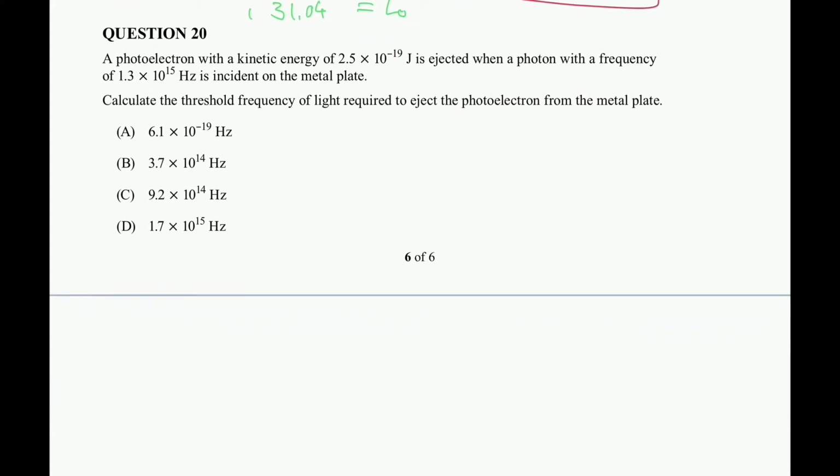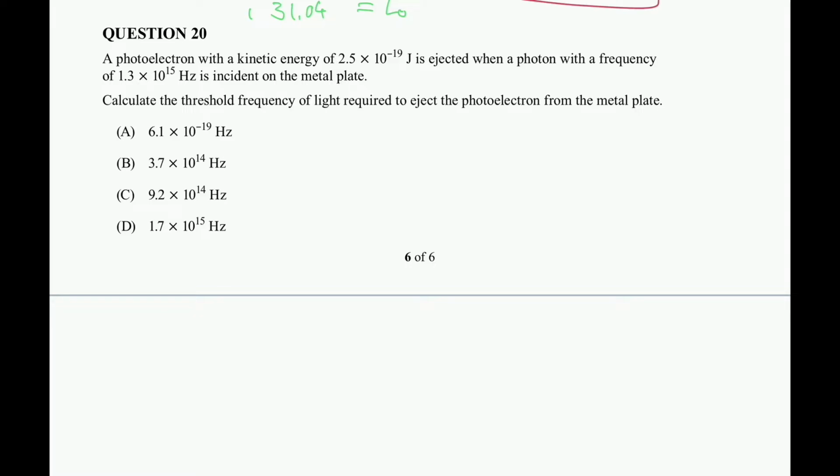All right, question 20, final question of the MCQs for paper 1. A photoelectron with a kinetic energy of 2.5 times 10 to the negative 19 joules is ejected when a photon with a frequency of 1.3 times 10 to the 15 hertz is incident on the metal plate. Calculate the threshold frequency of light required to eject the photoelectron from the metal plate.